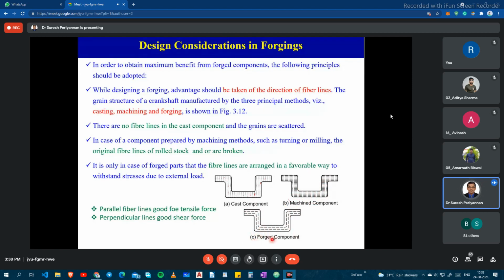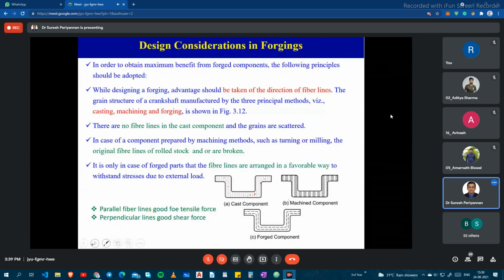We can't go for forging for all the components, but whenever it is possible, we can go for the forging operation to adopt such a concept to make parallel fiber lines for a good tensile force. Then perpendicular fiber lines with respect to the axis of the crankshaft will be good for shear force.